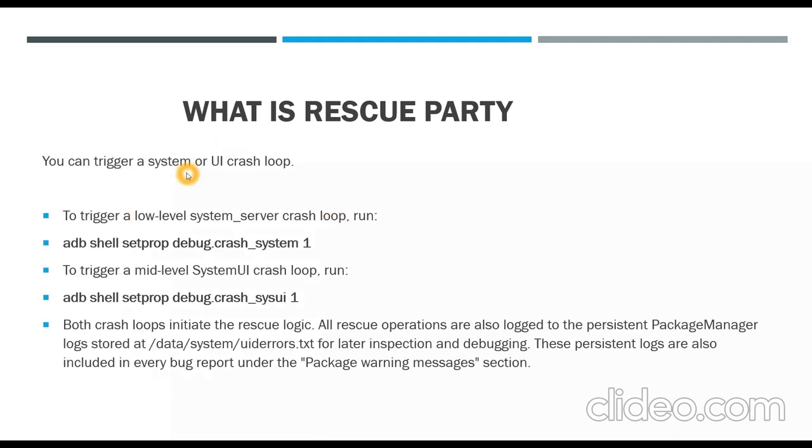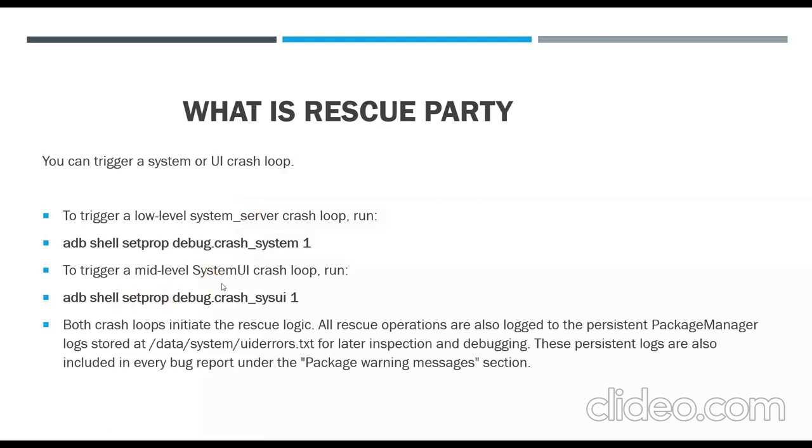So you can trigger a system or UI crash loop, a low-level system crash loop. You can trigger the system crash loop using this adb command: adb shell setprop debug.crash.system, and if you set the value as 1, the system server crash loop will be triggered.